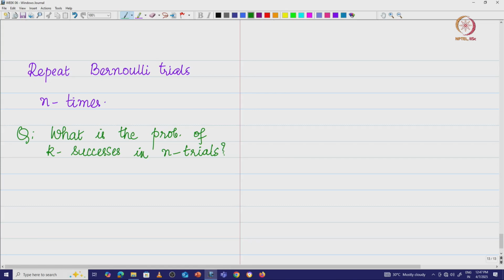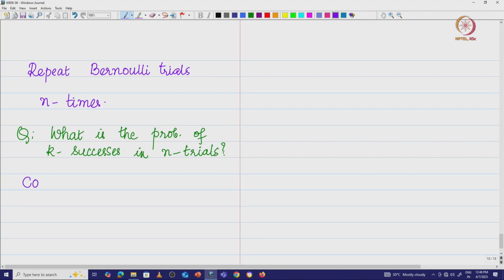This is the question that I have. Let us take a simple thing like what we did in the previous classes, where we tossed a coin 3 times, and in 3 times I want to model 1 success and 2 successes and so on. So let us look at this example.